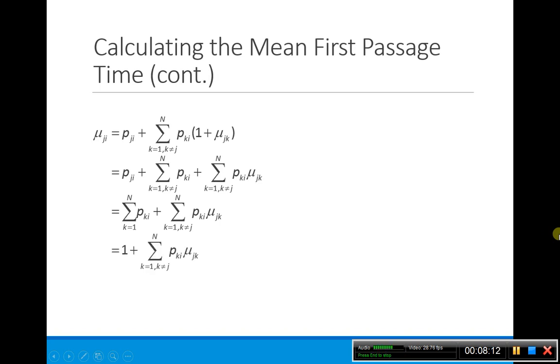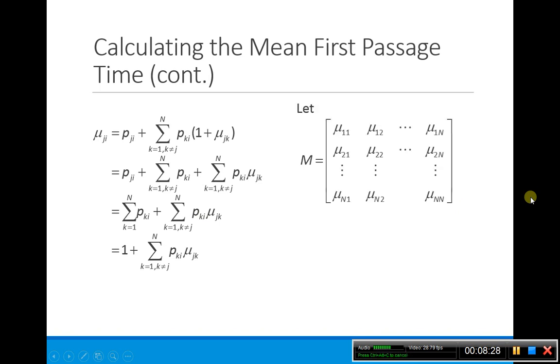Now remember, if I keep i fixed, the sum of all my p_ik's has to always sum to 1. Think about the rows of that matrix, they always sum to 1. So now I've reduced it down to this. Okay, so now what do I do?